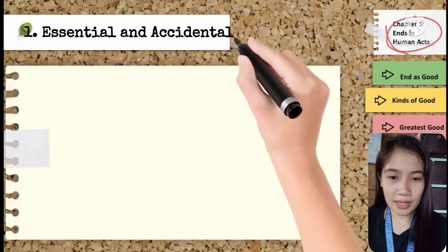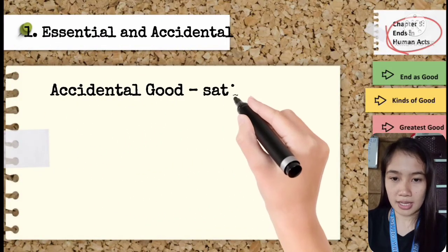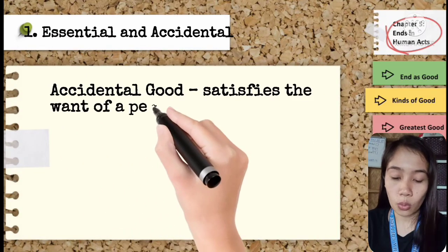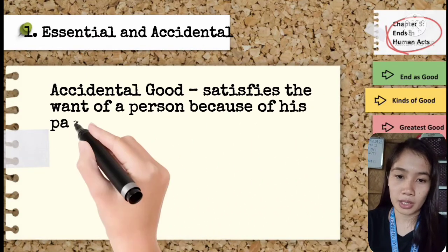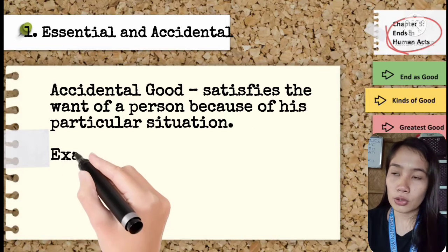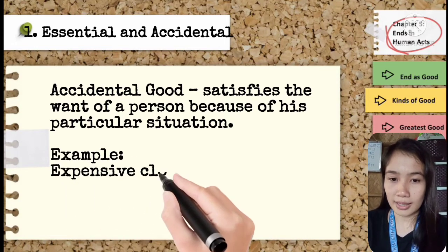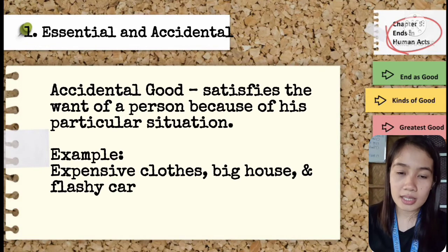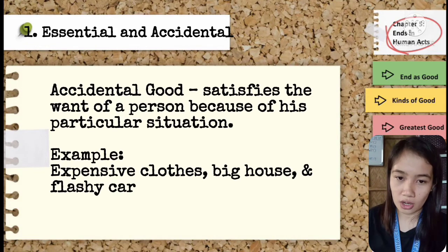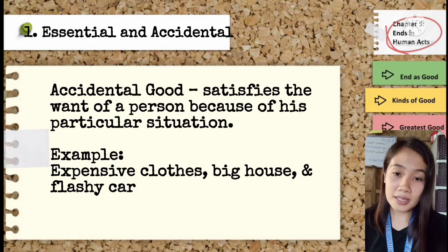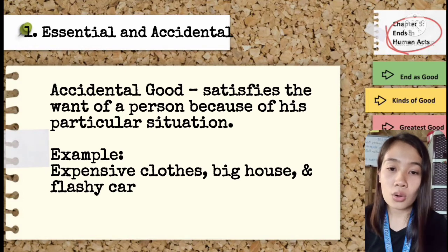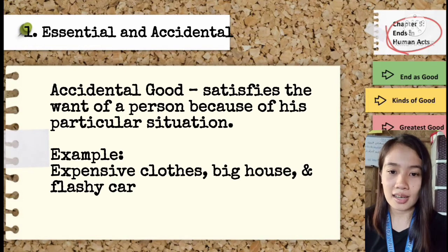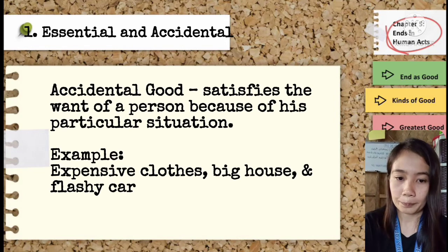So, ano naman ang pinagkaiba ng accidental goods? Accidental goods satisfies the wants of a person because of his particular situation. Ito yung kailangan lang natin dahil gusto natin. Halimbawa, big houses, expensive clothes, and flashy cars. Napansin nyo ba na kapag nahaluan na ng luho ang essential goods, nagiging accidental goods na ito?